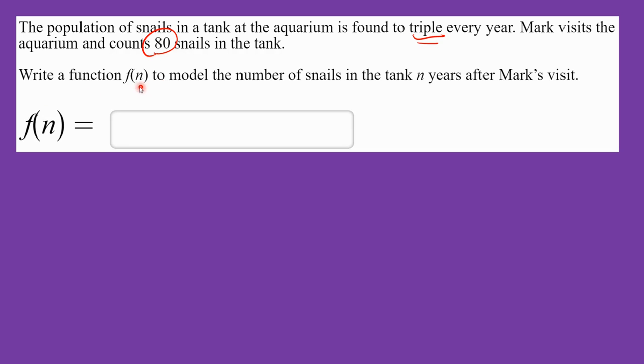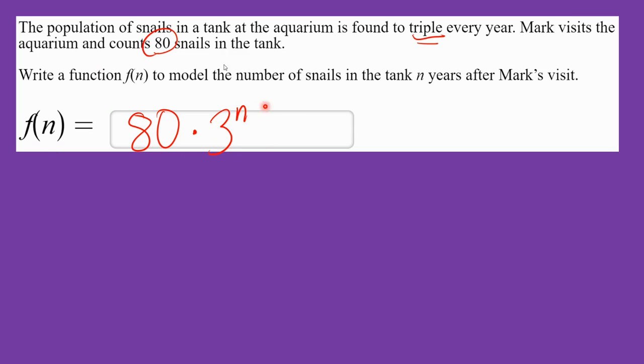Write a function, f of n, that's weird, that's not an x, it's an n, to model the number of snails in the tank n years after Mark's visit. So what do you think we're going to do differently with this n? Well, we're just going to put n's wherever we would normally have x's, so that's not a huge thing. But do you remember how the formula works? We need to start out with our initial population, so 80 goes here. Now we're going to do times. If it's tripling, we put a 3 here. And then it's going to be to the power of not x, but n this time. There we go. So this would be the answer to this question.